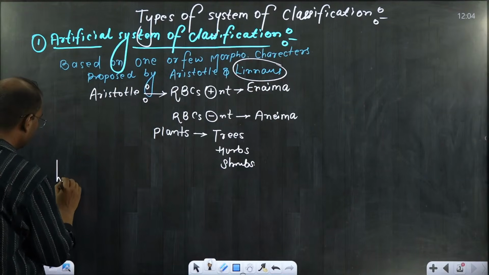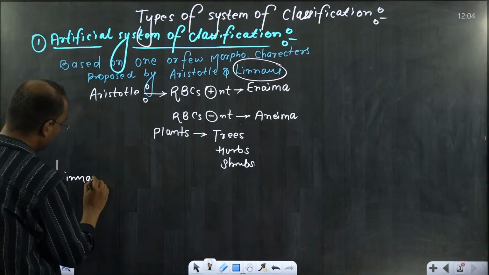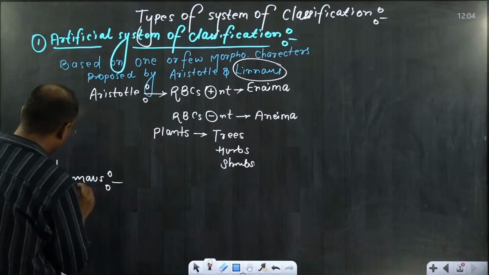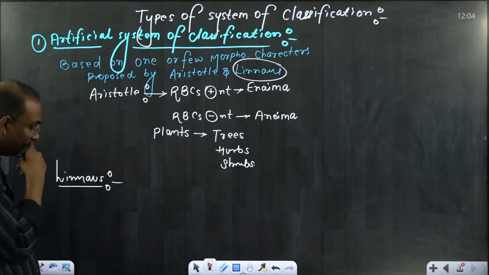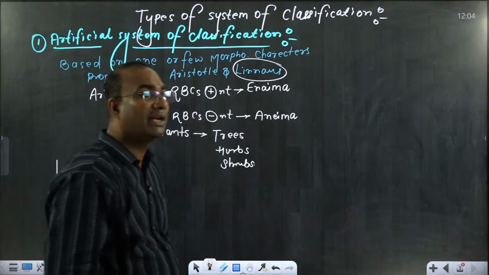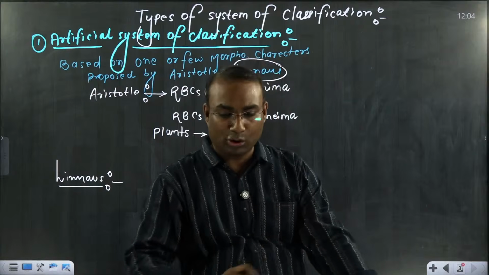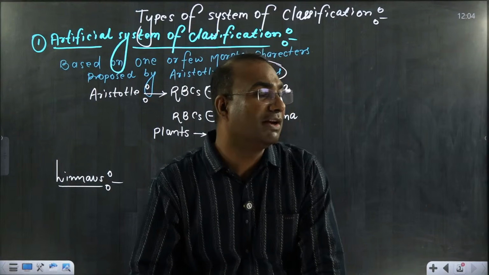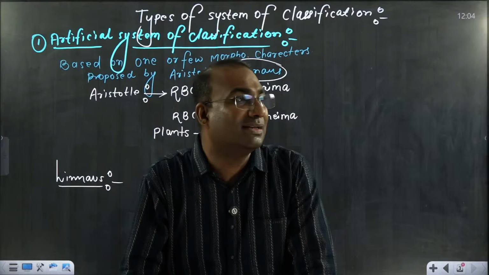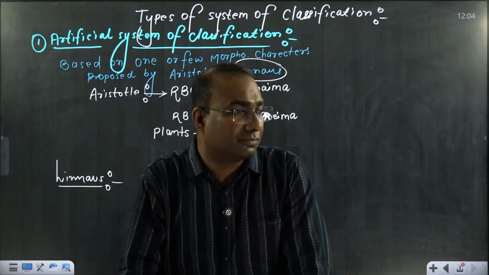Linnaeus. If you know very well about Linnaeus, Carolus Linnaeus introduced binomial nomenclature. Binomial nomenclature he introduced in the living world. It means every organism should have two names.